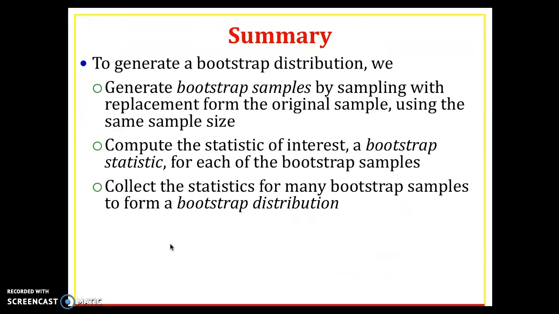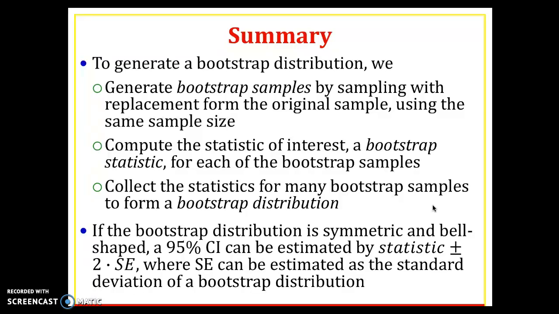All right, as a summary, to generate a bootstrap distribution, we generate bootstrap samples by sampling with replacement from the original sample, and we use the same sample size. We compute the statistic of interest, a bootstrap statistic, for each of the bootstrap samples. And we collect all these statistics for many bootstrap samples to form a bootstrap distribution. Keep in mind the second two parts generally are going to be done in StatKey with computer simulation.